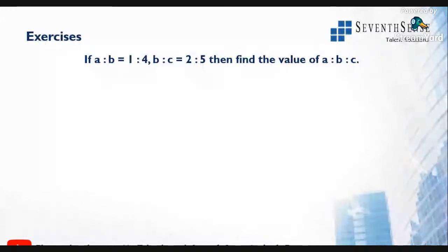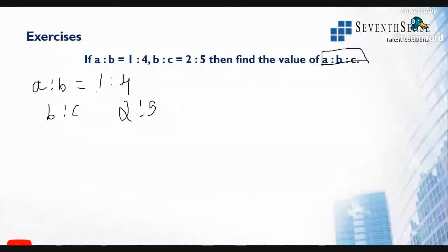All right, so if A is to B is equal to 1 is to 4, and next they're telling B is to C is 2 is to 5. What are they asking now? They're asking A is to B is to C. This means we have to combine both the ratios into one ratio, two different ratios combined into one.